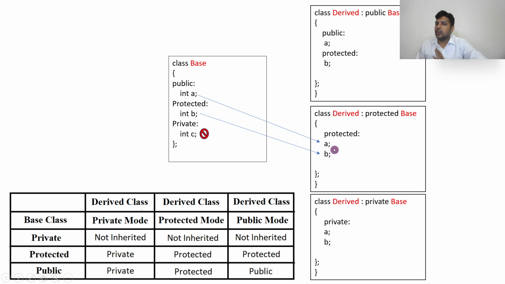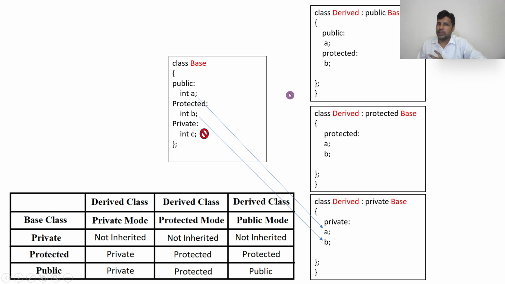Now A, even though it is public, becomes protected, and B stays protected, but private cannot be inherited. If the mode is private, A, even though public, becomes private, and B, protected, also becomes private, and private is not inherited.